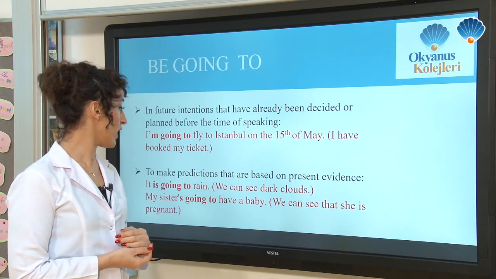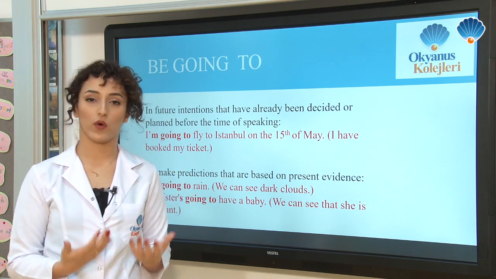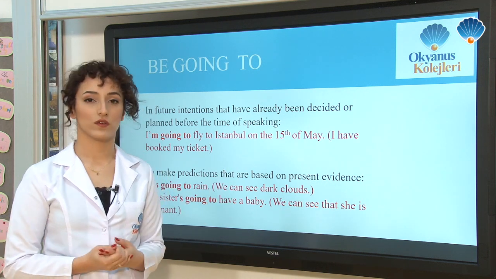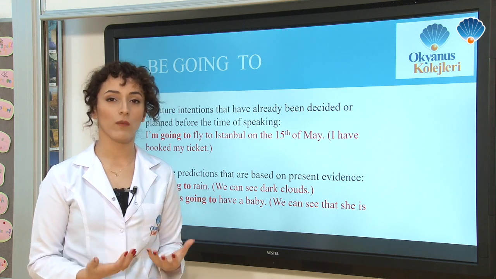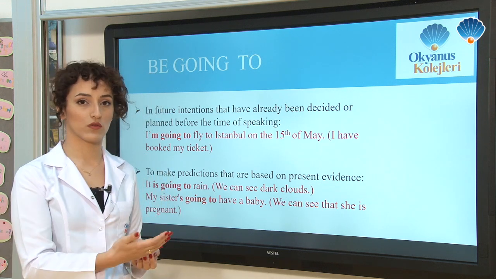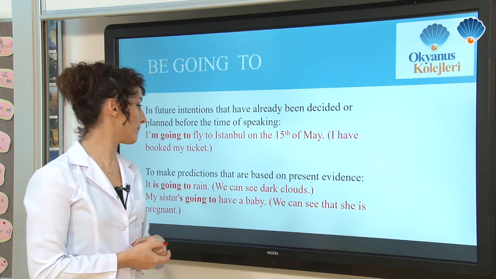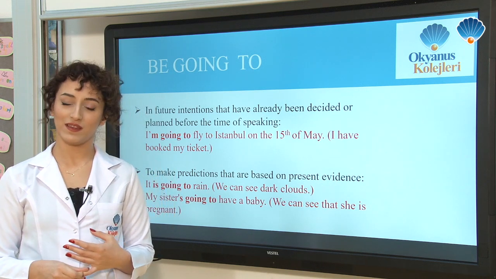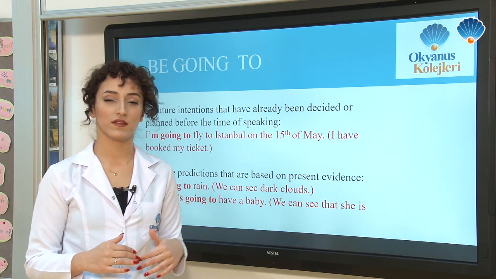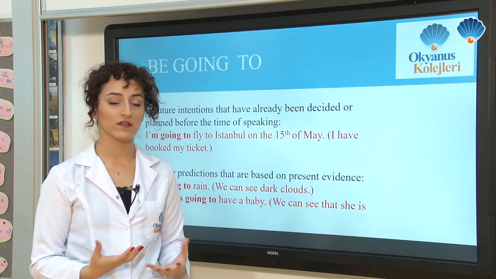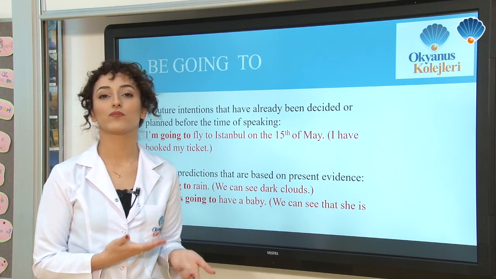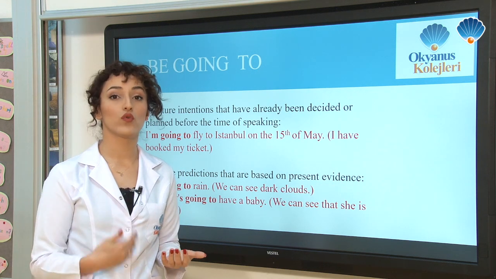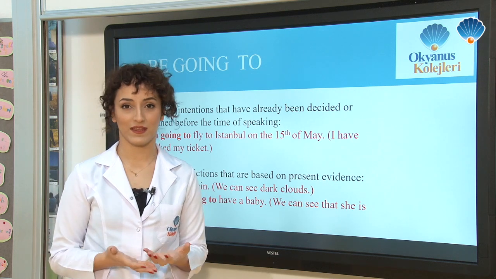It's going to rain. So if I say this, it means I can see dark clouds in the air. So this is my evidence why I'm going to say it's going to rain, not it will rain. My sister is going to have a baby. So if I say this, I can see that my sister has a belly as an evidence. So that's why we can see that she is pregnant. So these are our evidence to say surely it will be something in there.